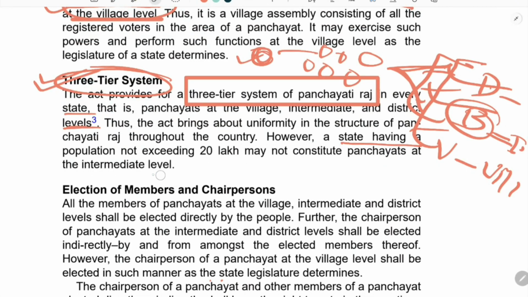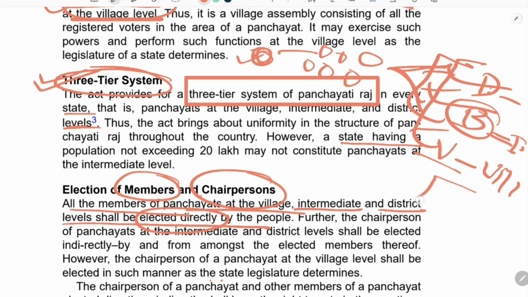So next is the members and chairperson. We have to remember that all the members of panchayat at the block, intermediate and district level shall be directly elected by the people. So all the members at the district, block, which we also call intermediate level, and the village level, their members are elected directly by the people.